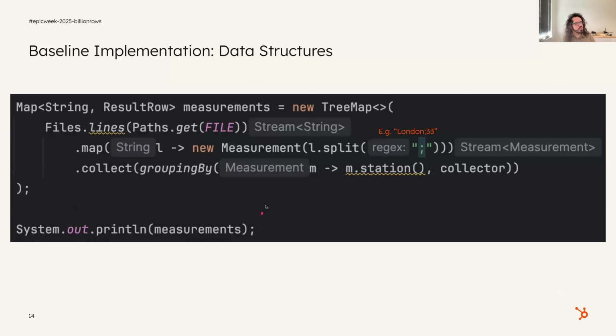So if you look at the main loop of the code, the way that it looks is, okay, you get the file, you pipe it into files.lines, right? And that gives you a stream of lines that look a little bit like this, right? And then you split it by the semicolon. So you now got London and 33, stick it into a measurement object, right? And then you just do collect, group by the name of the station, and boom, you're done. Now there is this collector thingy over here.